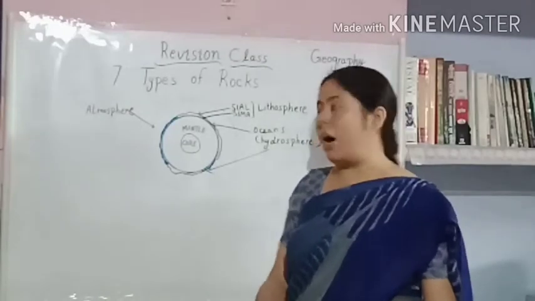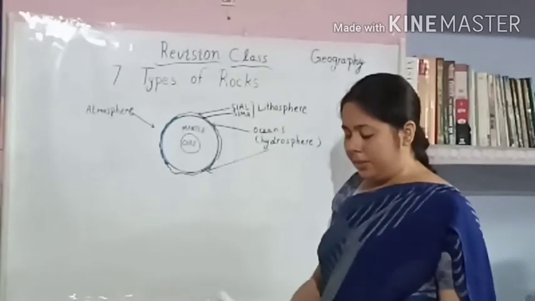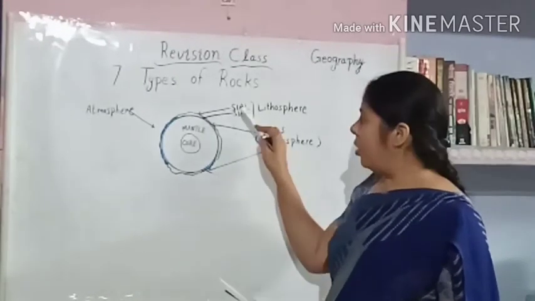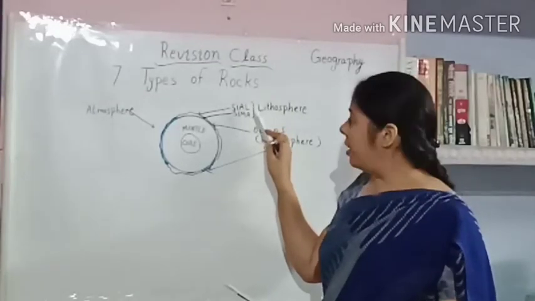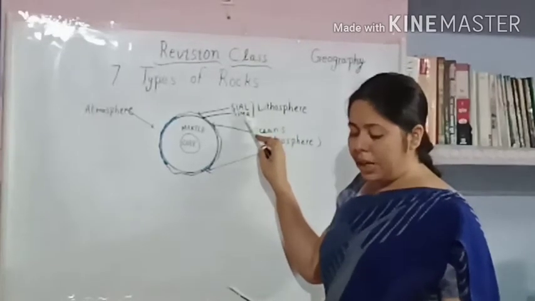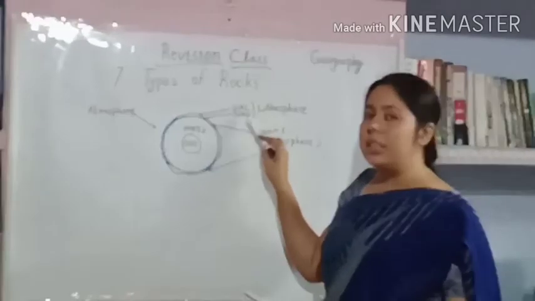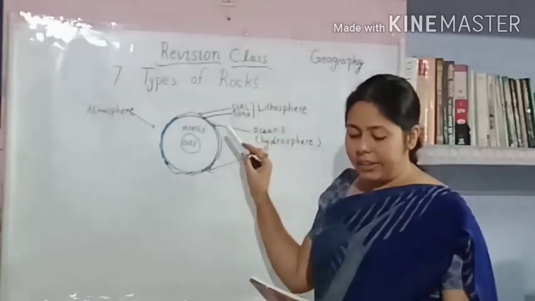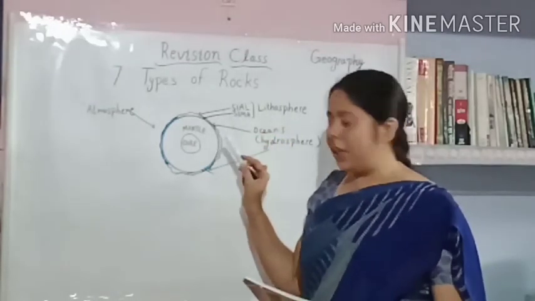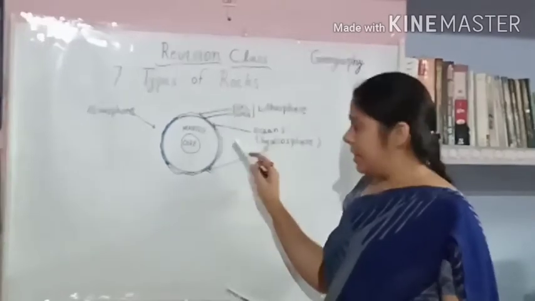It has 2 parts. The upper layer is made of Sial, meaning silica plus aluminium, and the lower part is made up of silica and magnesium, so it is called the Sima. The thickness of the crust varies from 8 to 50 kilometers. So this is the structure of the crust.